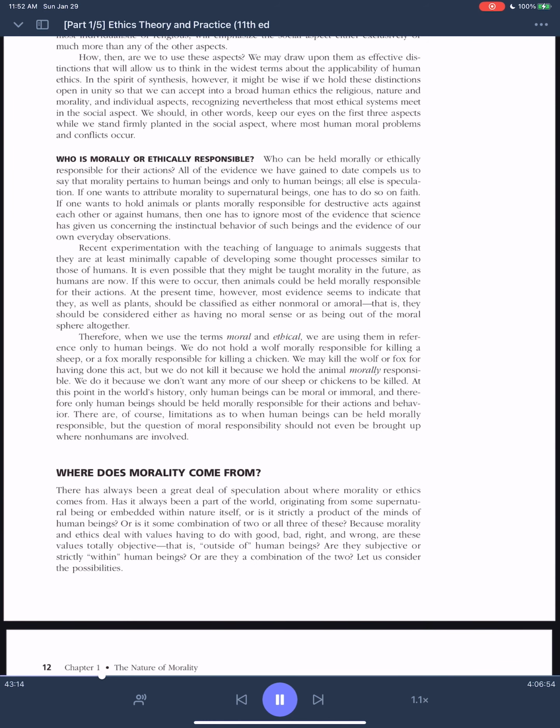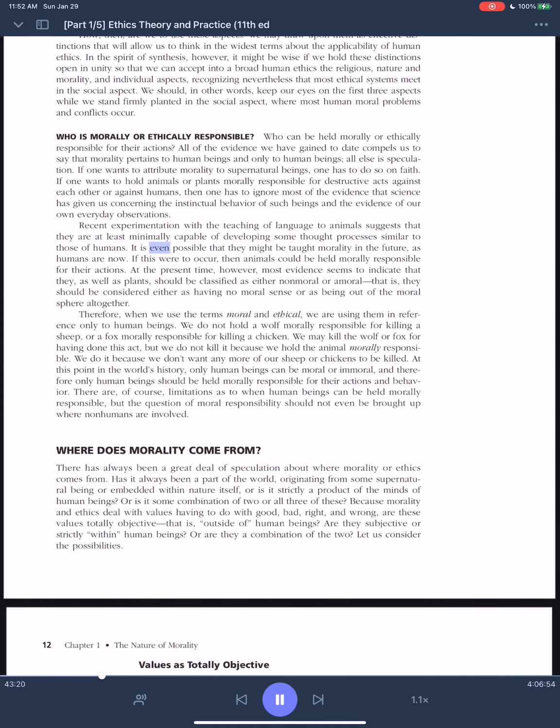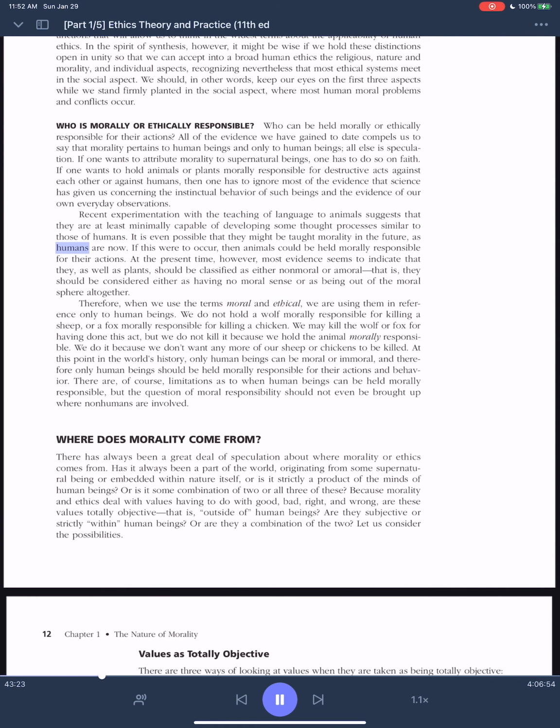Recent experimentation with the teaching of language to animals suggests that they are at least minimally capable of developing some thought processes similar to those of humans. It is even possible that they might be taught morality in the future, as humans are now. If this were to occur, then animals could be held morally responsible for their actions.